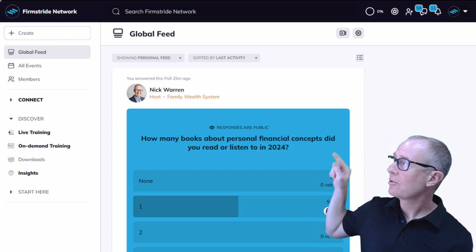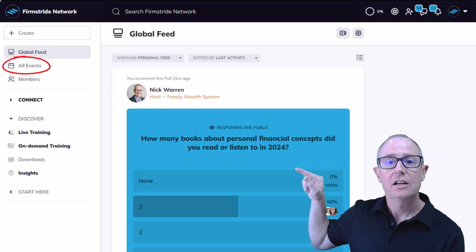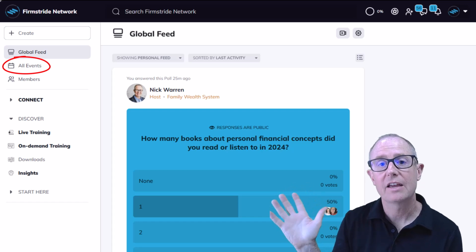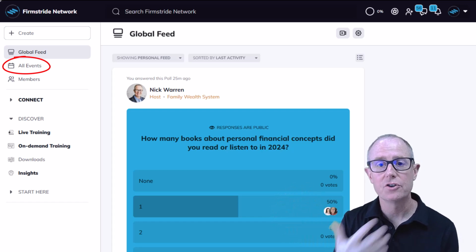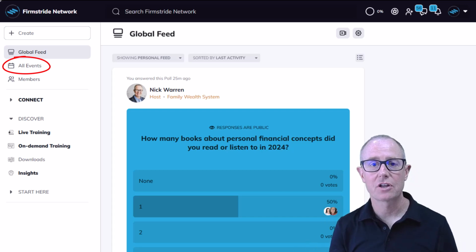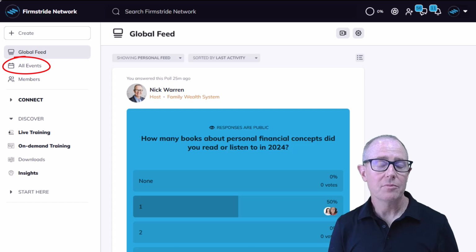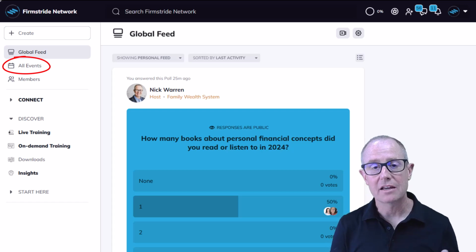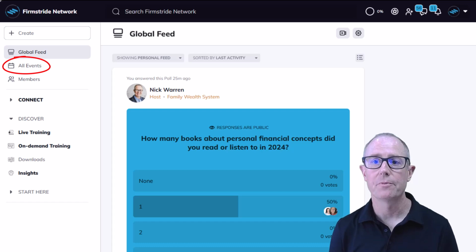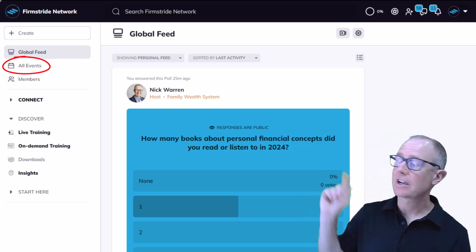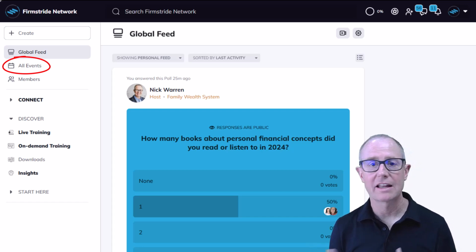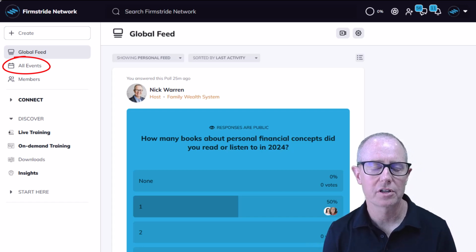And then the next little menu item down is where we schedule all of our calendar events. Some of the events are live, and when there's a live event, you log into Zoom, and then whoever else is attending that event, you can interact with each other and interact with the moderator. Sometimes training is on demand, which means you don't have to log in at a specific time. It's always available to you. But the all events section lists all the upcoming events, whether those are the webinars, the live trainings, or any other specific things that are for the community.